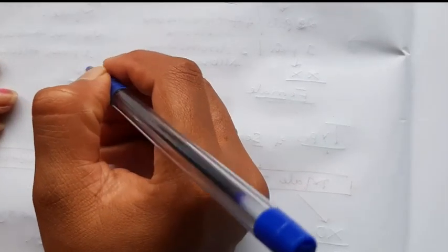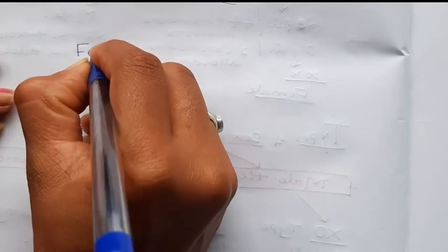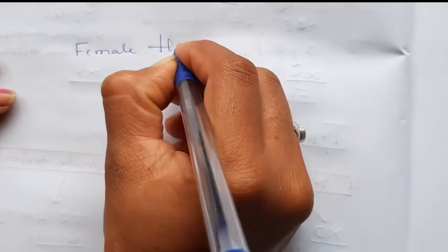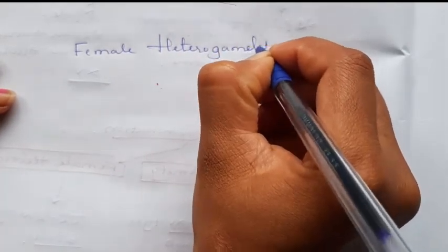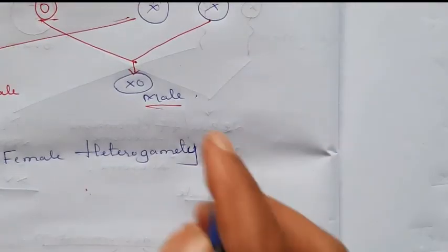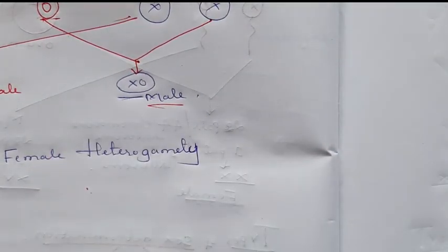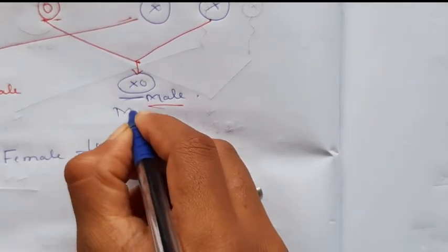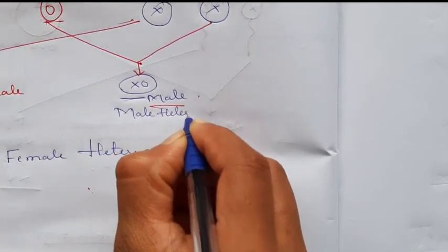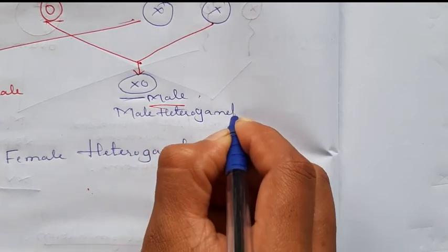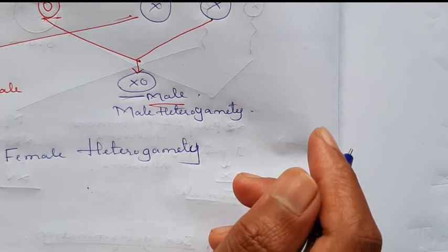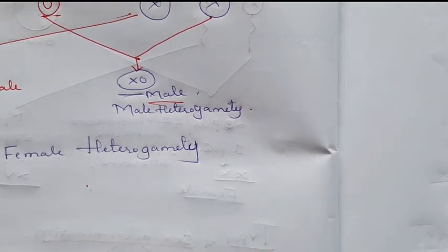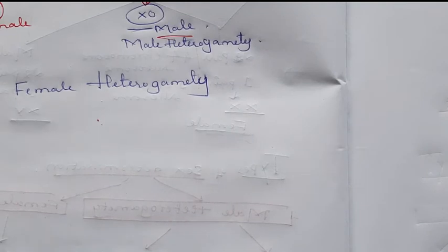Now we can discuss another example, that is female heterogamety. Here you can see the male will form two types of gametes, that is why it is known as male heterogamety. Male heterogamety examples are human beings, Drosophila in insects, grasshopper. Okay. Here for the female heterogamety